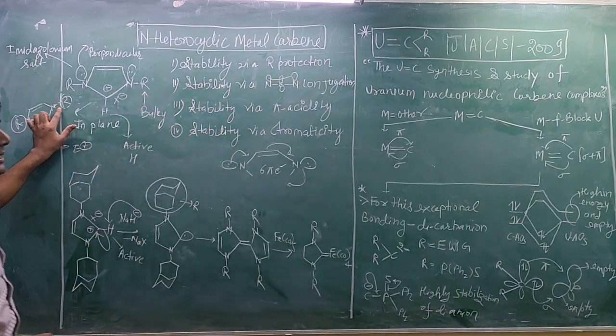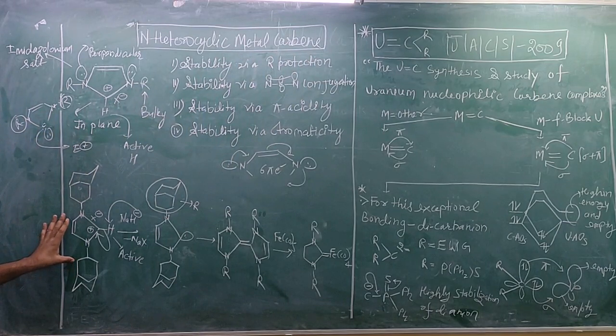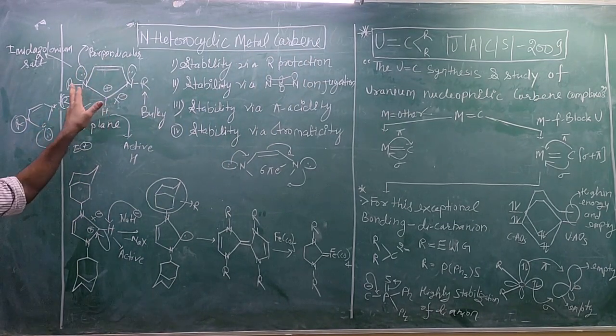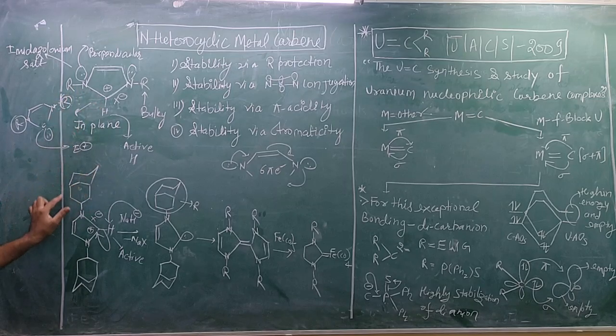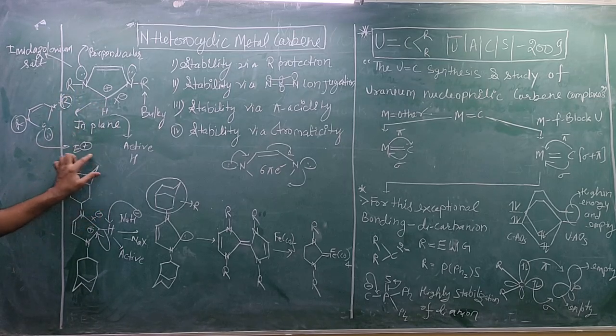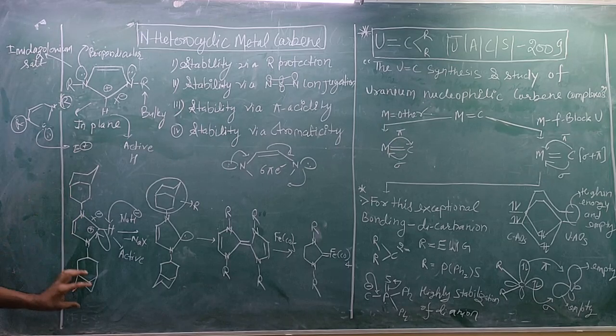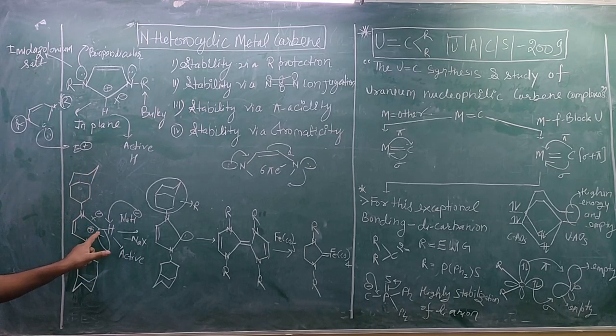That means R protection. You can see an example of this here. Here is the ring, and I substitute R by this bulky group. This is a very bulky group, and I make this bulky group here because I want to protect this carbon.